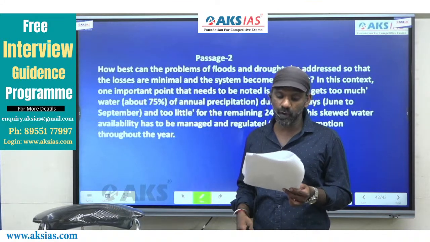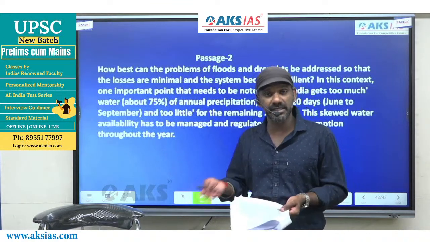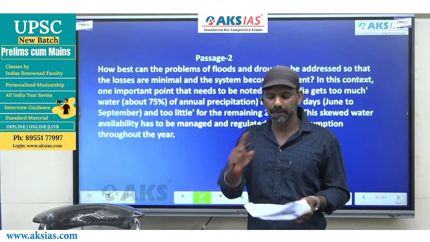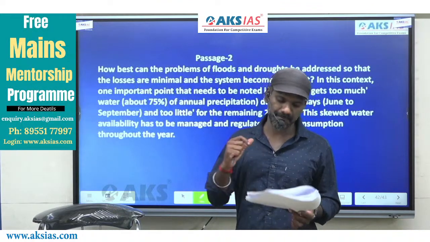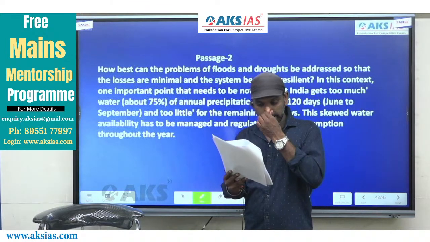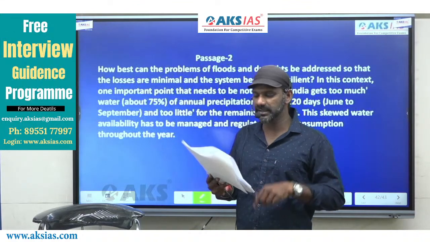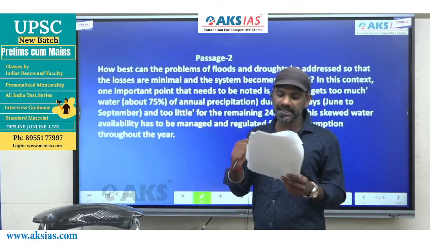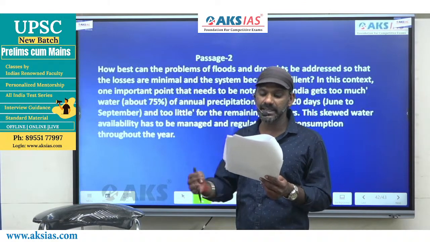India gets too much water. Parenthesis, brackets, apposition. A hypothesis is a statement that is not supported by a valid reason. Parenthesis means brackets. And every statement of ours must be supported by valid reason. India gets too much water, and what that is is given in the brackets, in parentheses: about 75% of annual precipitation during 120 days, that is from June to September, and too little for the remaining 245 days.